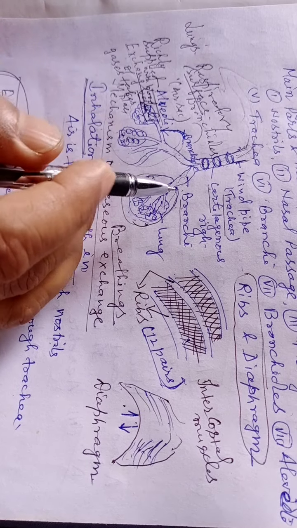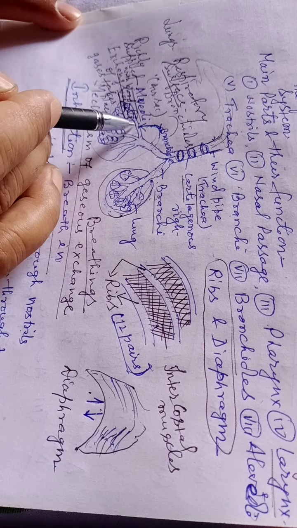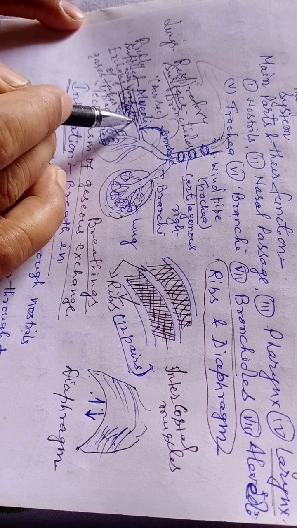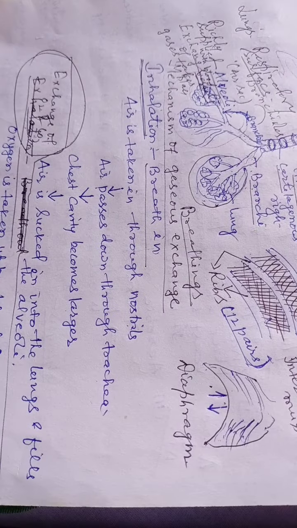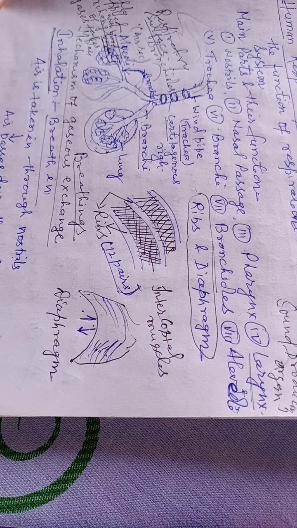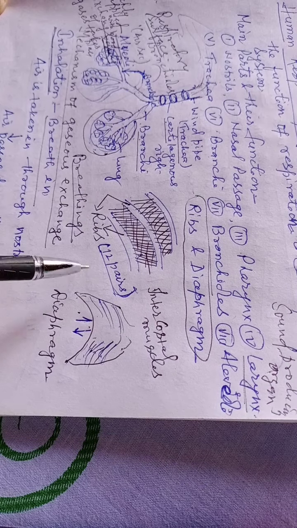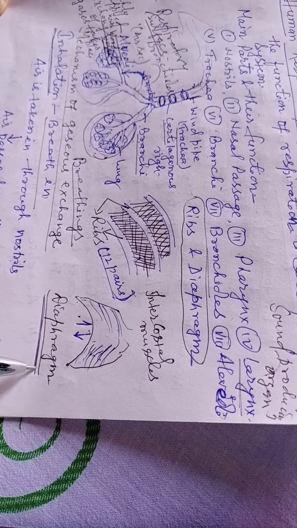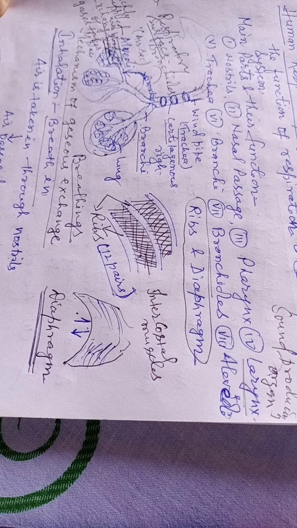So when the chest cavity expands, air is pushed to the terminal or final termination of the lungs, that is the alveoli or air sacs. Then what happens within the air sacs? First of all, you know the mechanism of the increase of the volume of the thoracic cavity. So ribs and diaphragm play an important role in exhalation and inhalation. How does it happen?